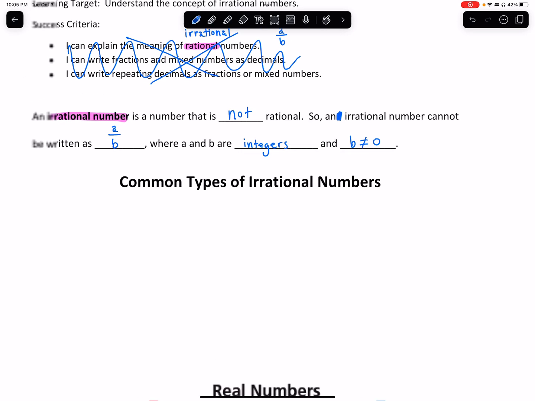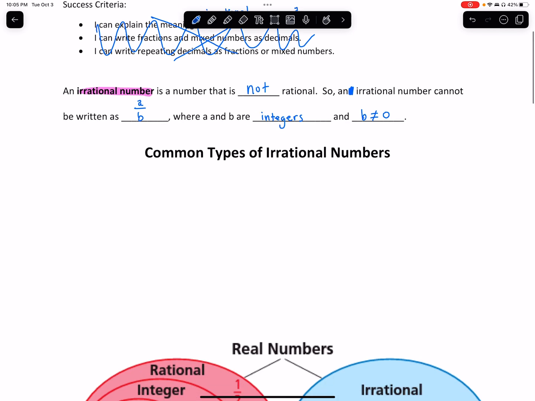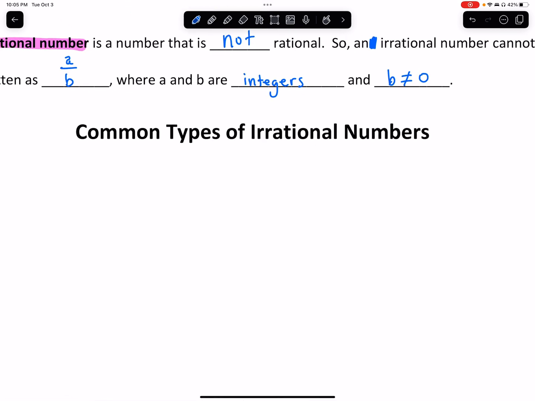Okay. So what are some types of irrational numbers? Well, there's not a lot, but the most common ones you guys have seen so far are, well, the one that I mentioned earlier that you guys have probably heard of is the number pi. Pi is probably the most common and popular irrational number that you guys know, right? Because we have a Greek symbol, a Greek letter really, to represent that number.